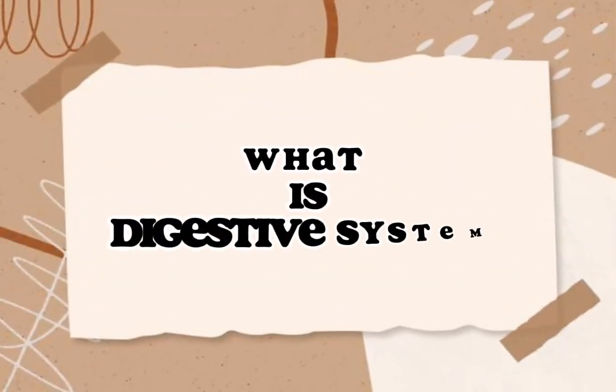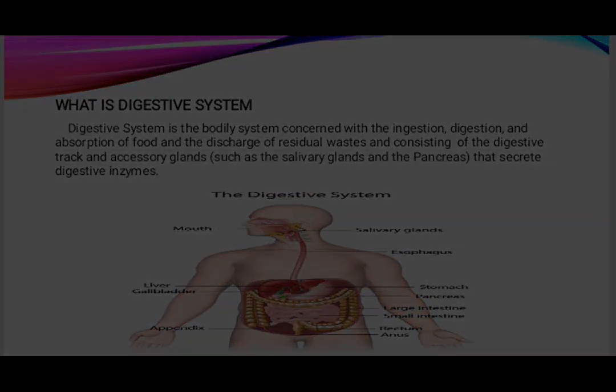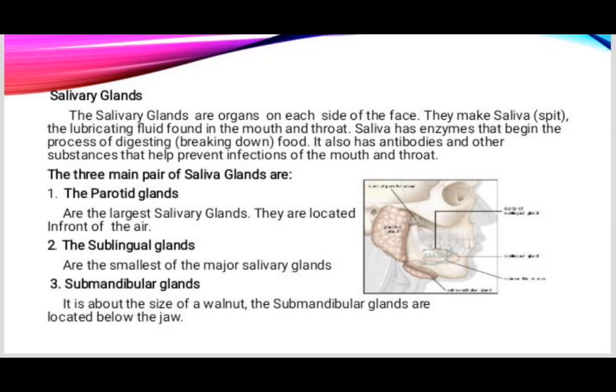So what is digestive system? Digestive system is the bodily system concerned with the ingestion, digestion, and absorption of food and the discharge of residual waste and consisting of the digestive tract and accessory glands such as the salivary glands and the pancreas that secrete digestive enzymes. The salivary glands are organs on each side of the face.